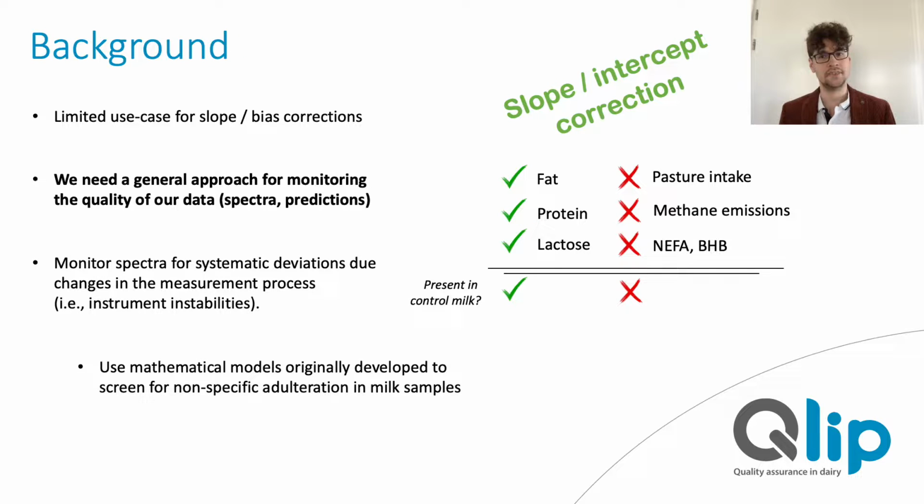One way to achieve this is to monitor whether the conditions under which we obtain our spectra are stable. And the good thing is, we can do this very easily with the tools and the data that we already have. In the next few minutes, I'm going to show you how models originally developed to screen for adulterated milk can also be used to monitor individual infrared instruments. This can provide valuable information about the validity of the predictions and even the maintenance status of our instruments.